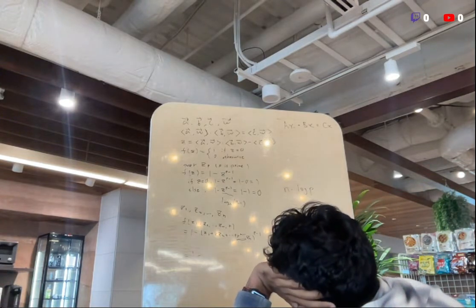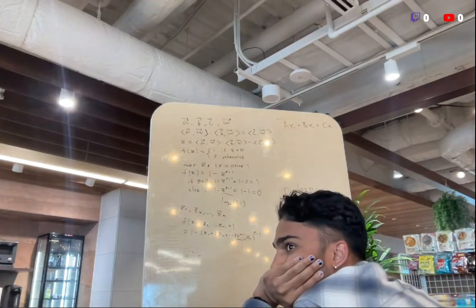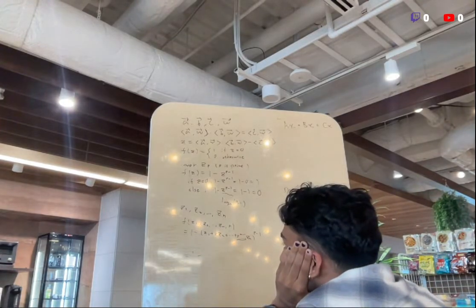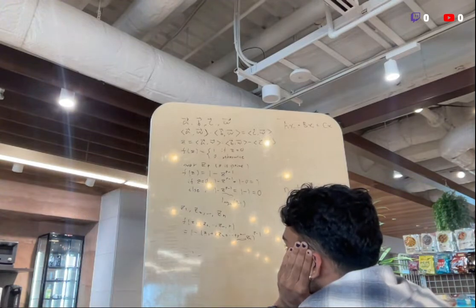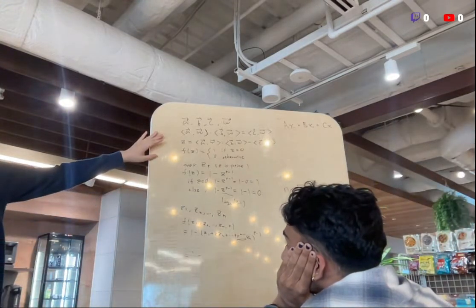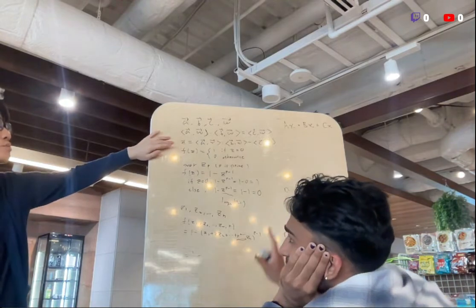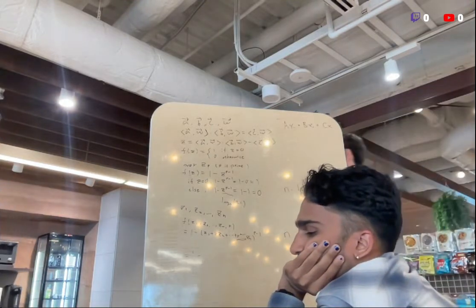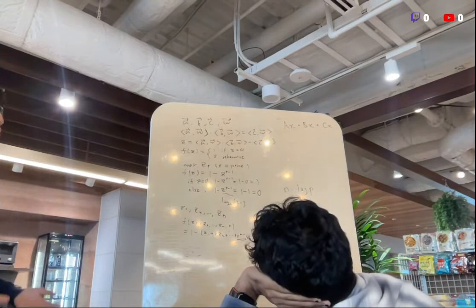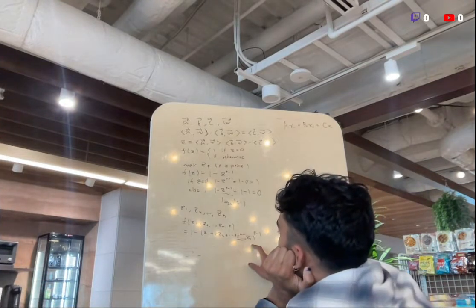Wait, sorry, but I thought Nova is not hiding, so if you output the value of Z and it's more than 0... But for an honest proof, it should always be 0. Oh, it's always 0, right. So we don't have to protect the privacy against a malicious prover. Right, yeah, and Nova.